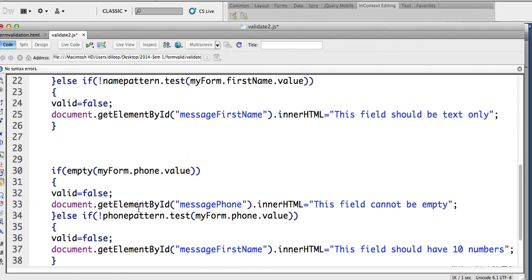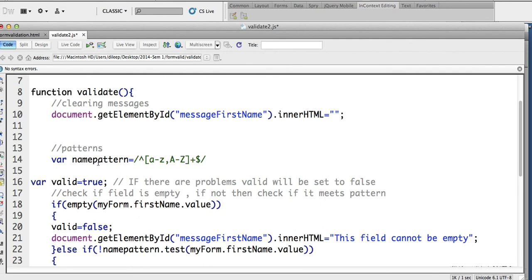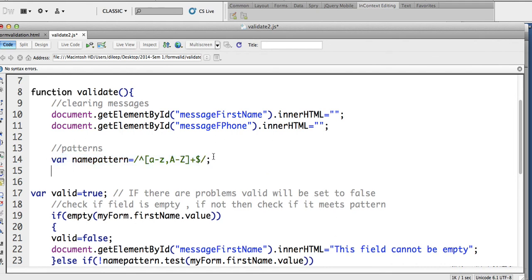Now I need to make a phone pattern. See on top here? By the way, I need to even clear the message because I'm setting message phone now. That also has to be cleared. Message phone. Just like the name pattern, I need a phone pattern. I can put 0 to 9, and plus means repeatedly, but if I say 10, it will say 10 exactly.